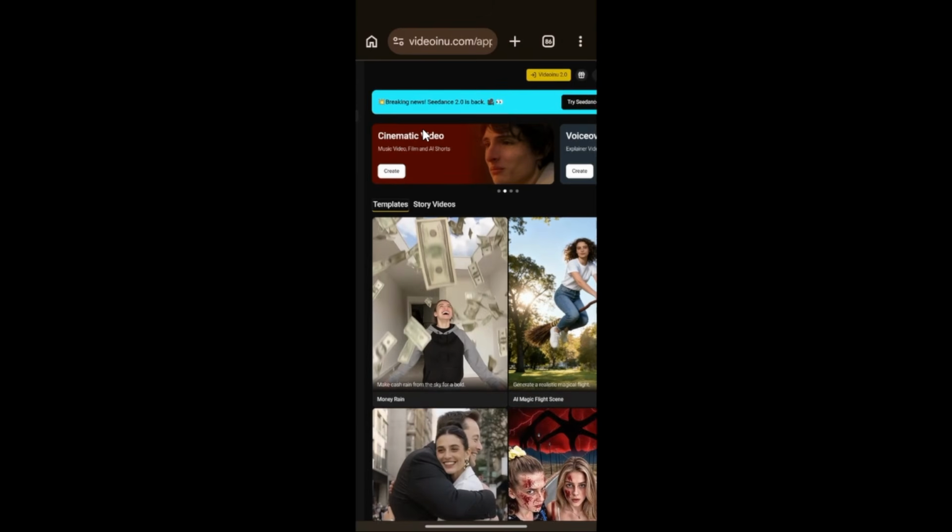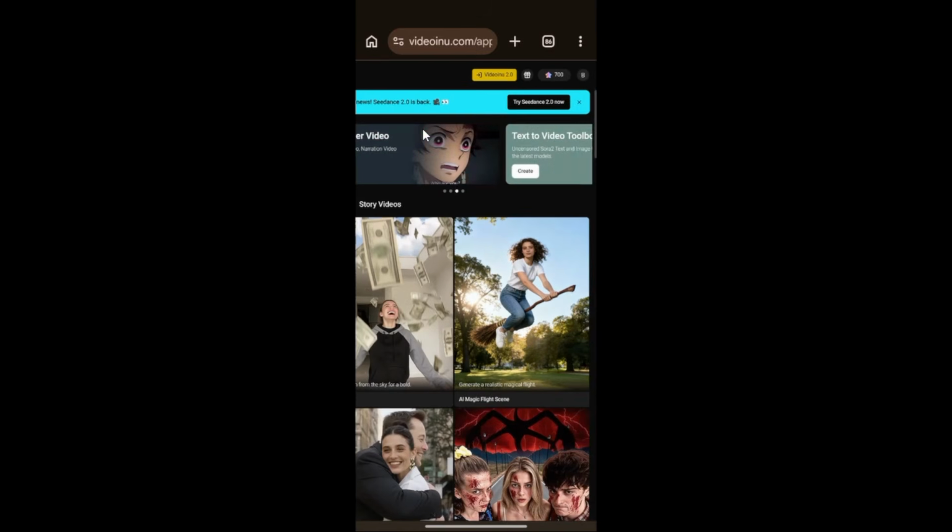This is what you're going to do. If you must use this Seedance 2.0, okay, now you're going to start from here. Try Seedance 2.0. Don't go through the other route because you will not find the model there. The moment you use this method, you're going to see it's going to take you into this interface now. This is beautiful. This is what we have been looking for, and this is the new method of using Seedance 2.0. If you go through those routes, you won't find Seedance 2.0, but if you follow through this other route, you're going to have access to Seedance 2.0.